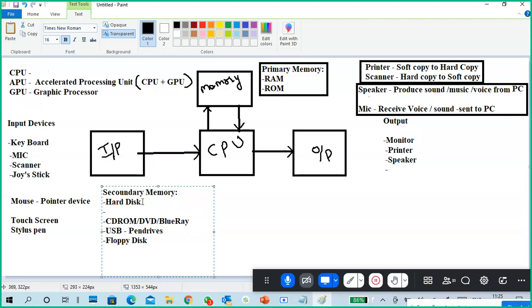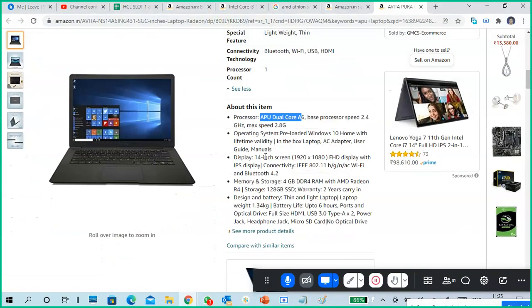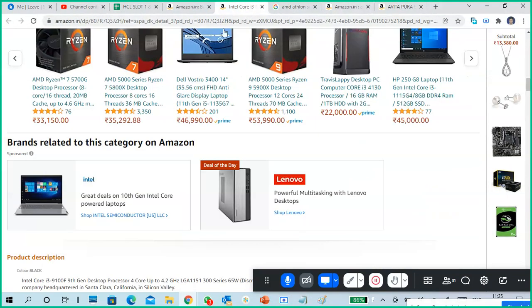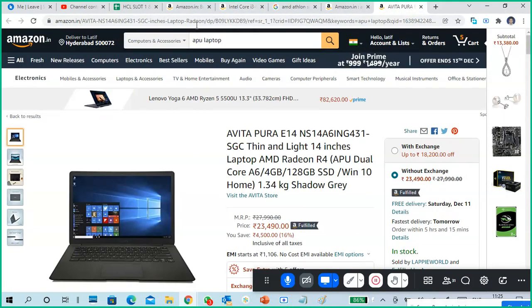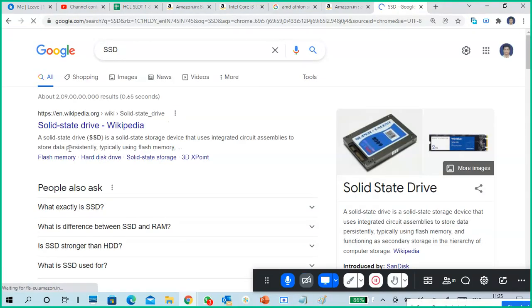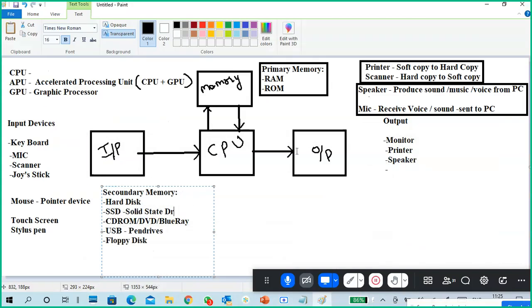That is hard disk drives, SSD, solid state drive device. I have to verify once. Solid state drive.